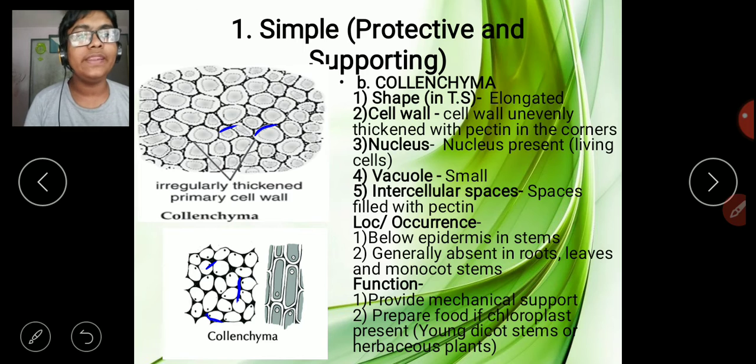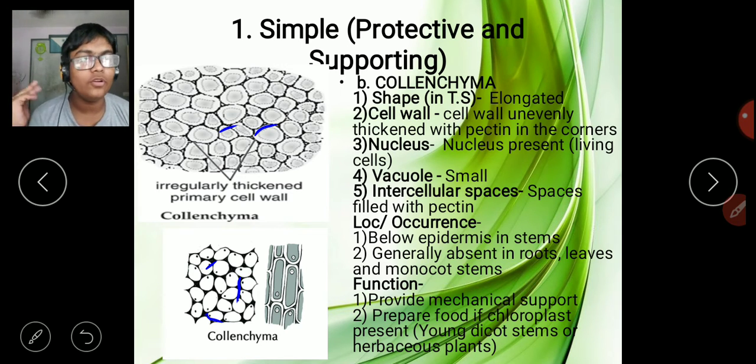The nucleus is present, hence they are again living cells. Vacuole is comparatively small here. The intercellular spaces are not actually seen because they are filled up with pectin. Then the location: it is generally below the epidermis of stems, and it is generally absent in roots, leaves and monocot stems.